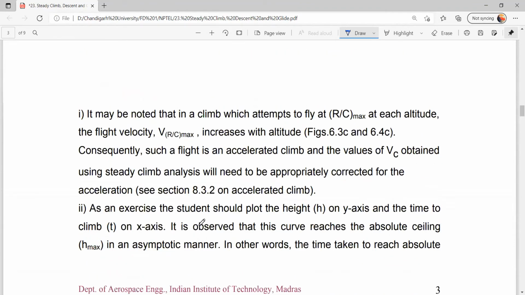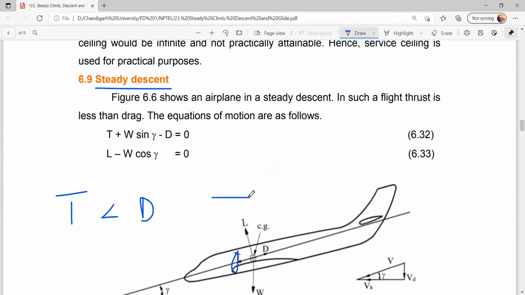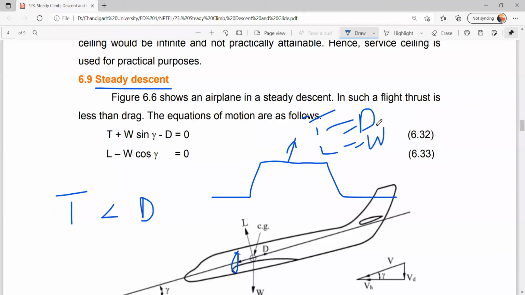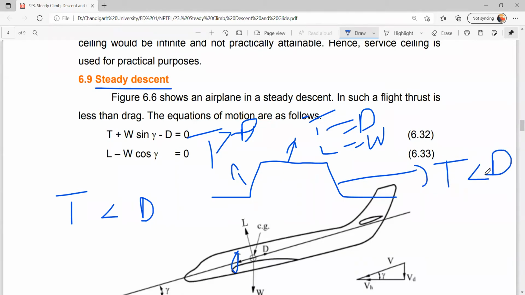So we have to come back to the same flight path. At cruise, from the equations of motion we have studied, thrust is equal to drag, and lift is equal to weight. In climb, we understood that thrust is greater than drag. Only then can we climb; thrust needs to be greater than drag so that we can climb. But in the descent scenario, we don't need that much thrust to overcome the drag. So thrust is less than drag.